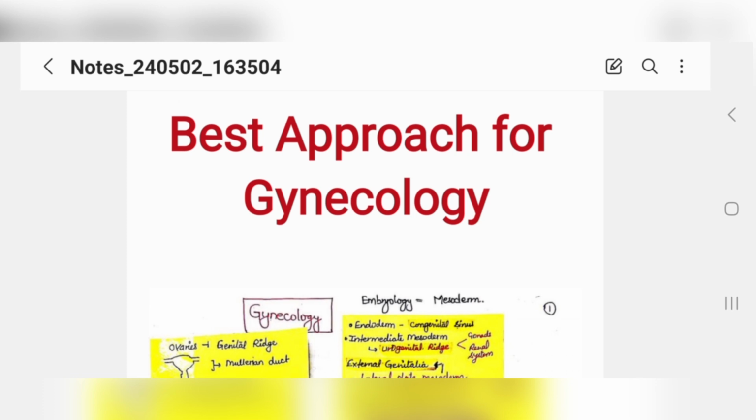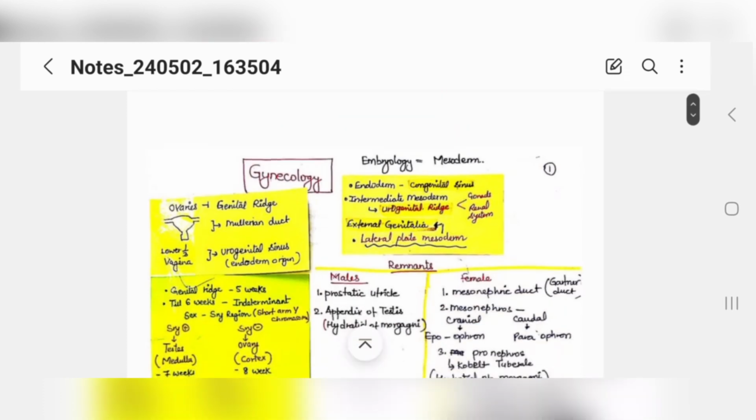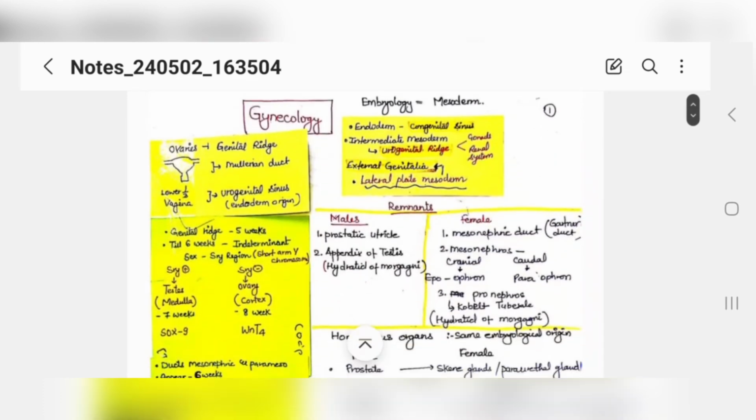So let's get started. Okay guys, so first of all, I will be telling you the embryology, and these are the short and concise notes which I have made from Sakshi ma'am's notes, okay, for my preparation at the time of MCI or FMG exam for your last days especially, okay, so that you can revise gynecology in a complete 1 hour, which I used to do. So let's get started. And what you have to do is you have to mug up a few things here, then only you would be able to revise gynae fast, okay.